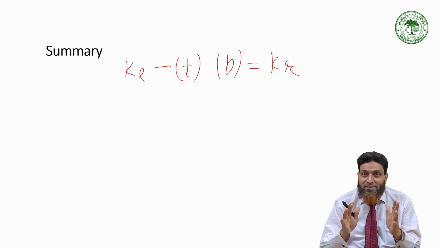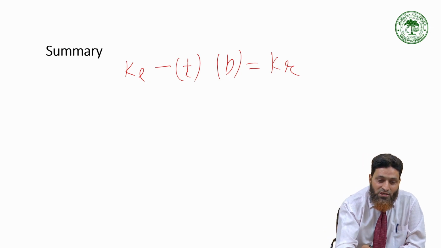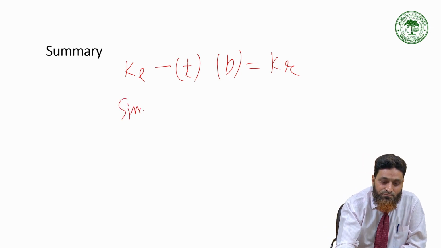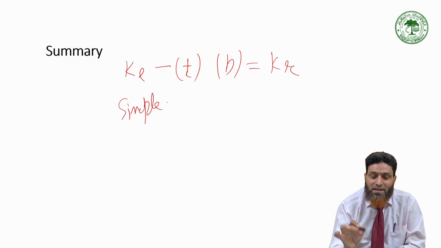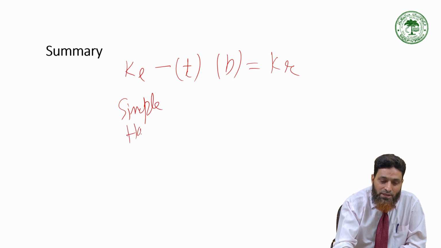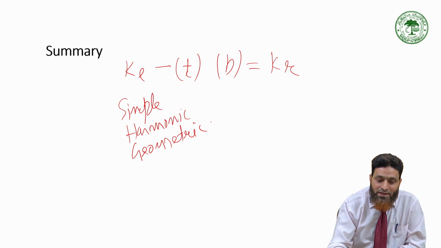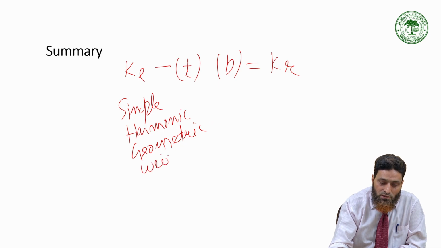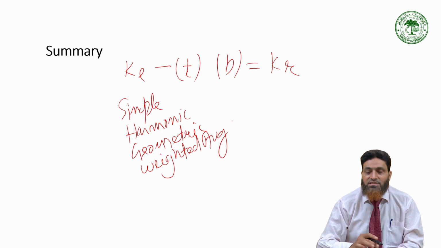You might have learned in statistics, there are so many forms of averages, like simple arithmetic mean, harmonic mean, geometric mean, and weighted average.